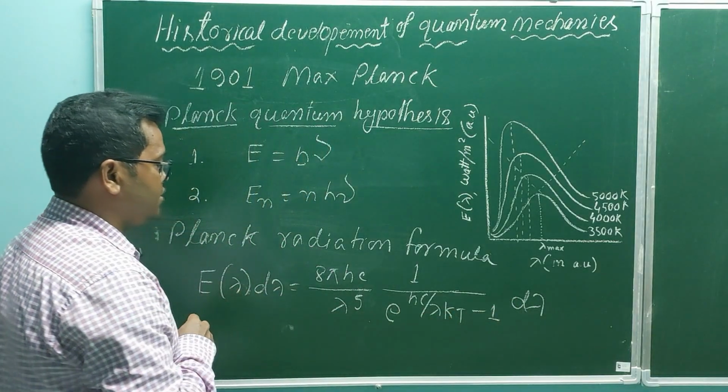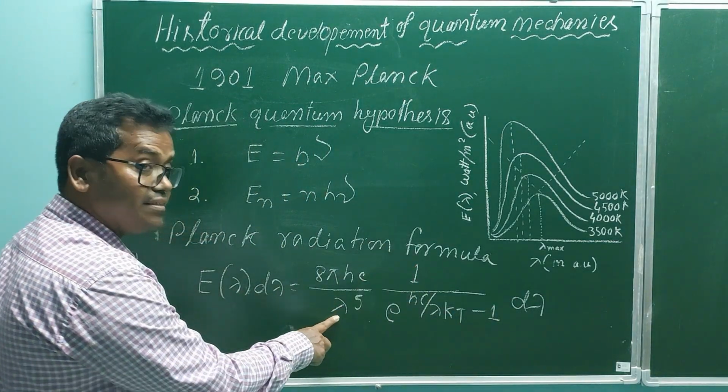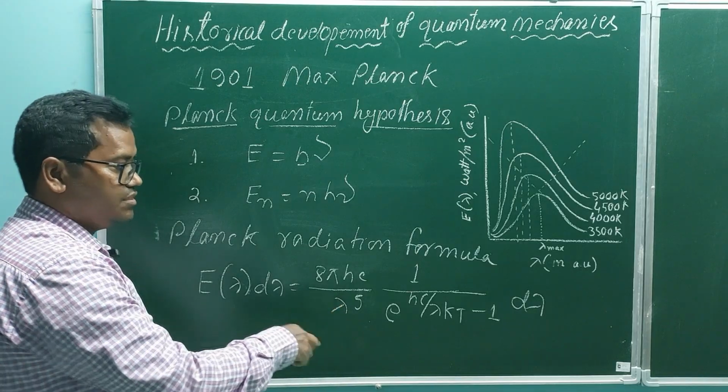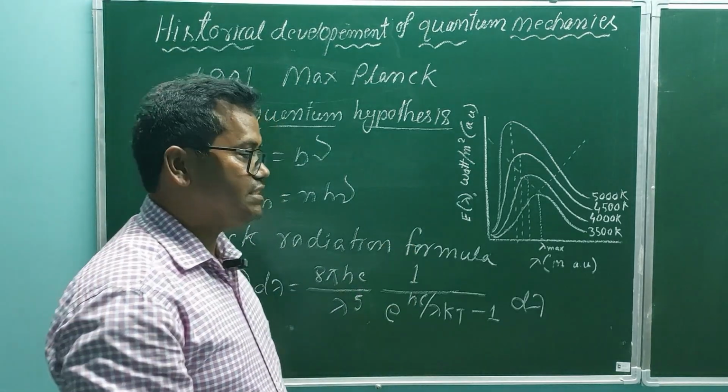So this is Planck's radiation formula in terms of wavelength. This is formulated on the basis of quantum hypothesis.